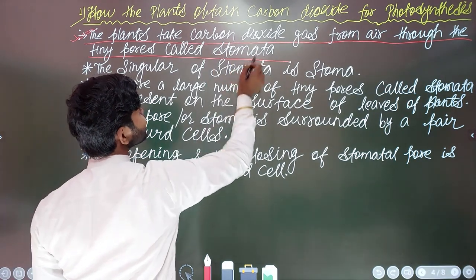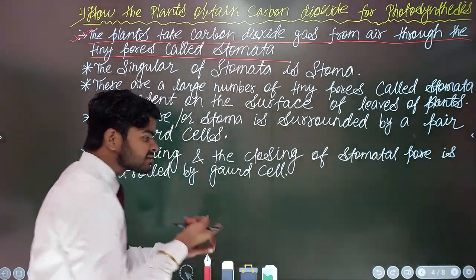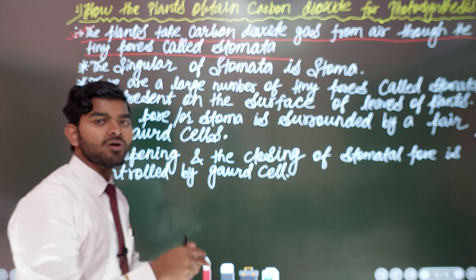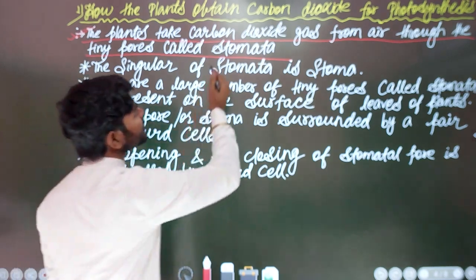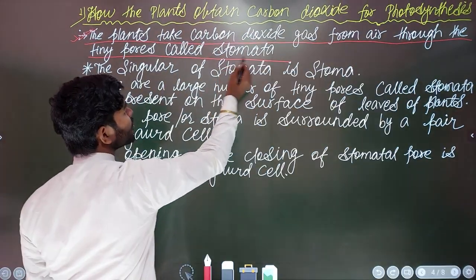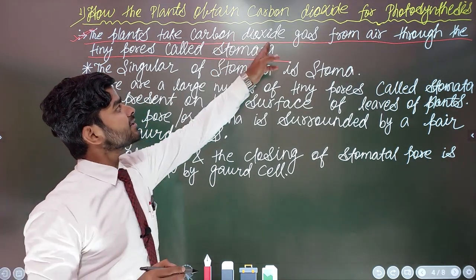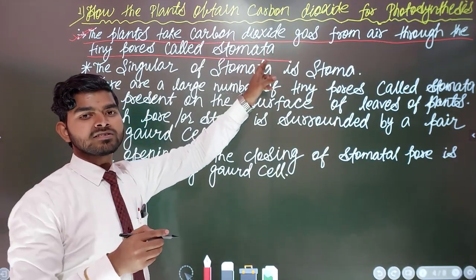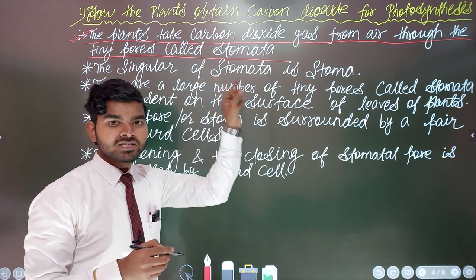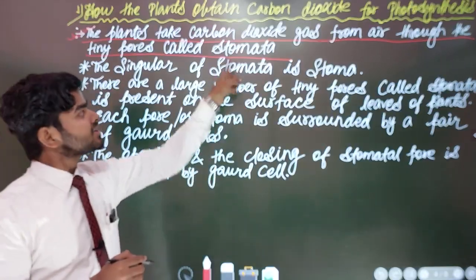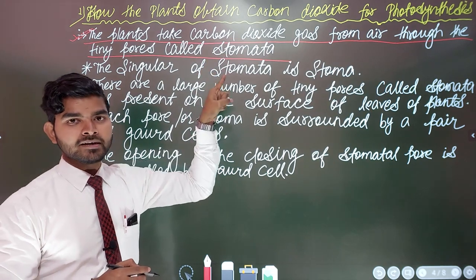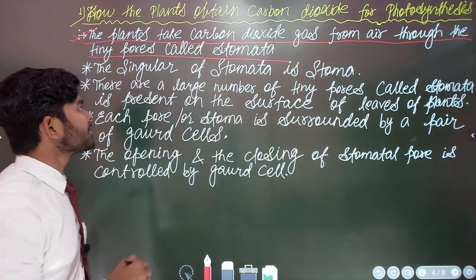Stomata is the place where the exchange of gases takes place on the surface of the leaf, through tiny pores called stomata. If someone asks you through which tiny pores the exchange of carbon dioxide and oxygen takes place, you will simply say that the name of that pore is the stomata. All right.